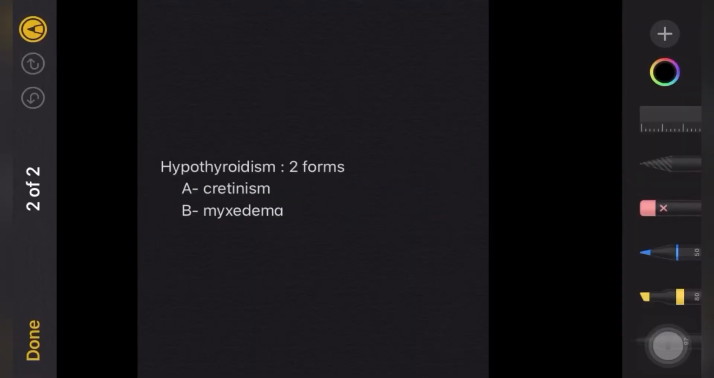Hypothyroidism. Basically, it is a hypometabolic state, and here the thyroid hormones are decreased in their levels. Now, there are basically two types of hypothyroidism. The first one is cretinism. This is the infancy or the childhood form, so it is seen at birth or in the first 2 years of life. The second one is myxedema, which is the adulthood form.